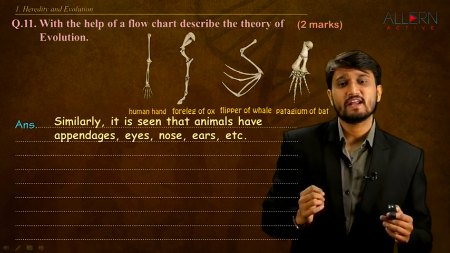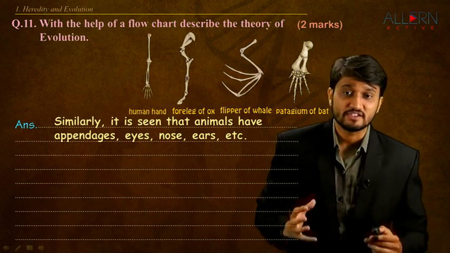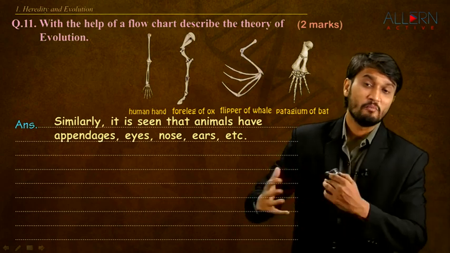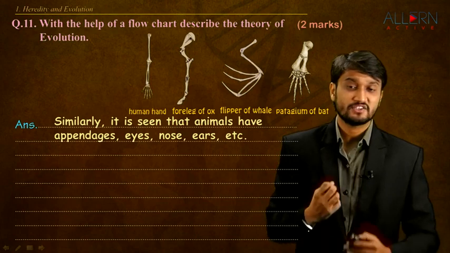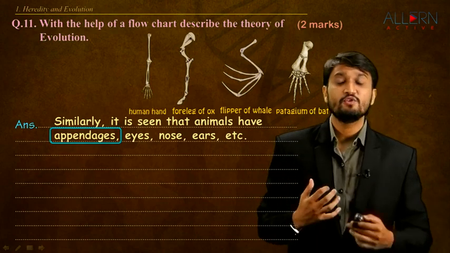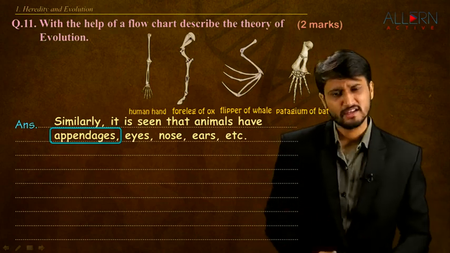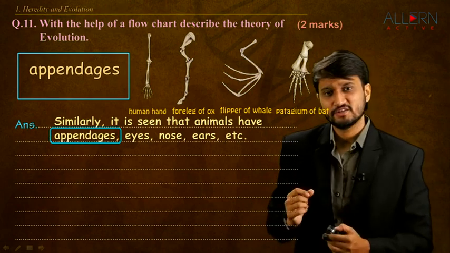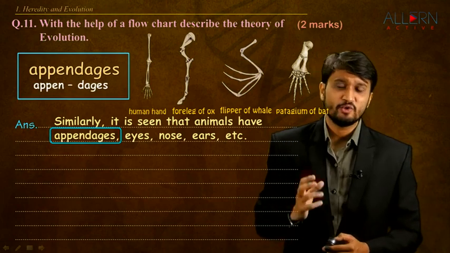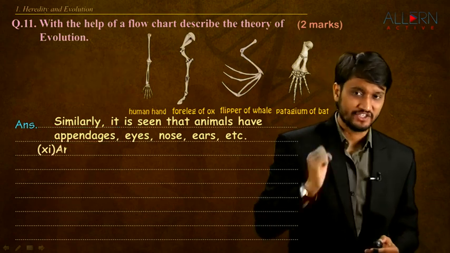Similarly, it is seen that animals have appendages, eyes, nose, ears, etc. These are morphological similarities from external view. And internal view, we have the anatomical similarities. Let's have a look at the word appendages over here, right? We can split it into two parts, appendages, okay?